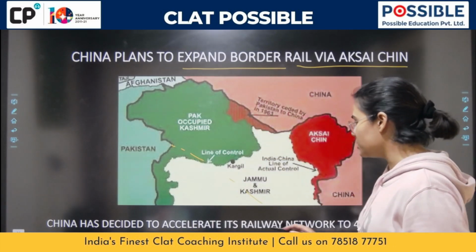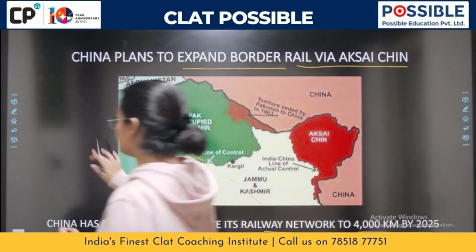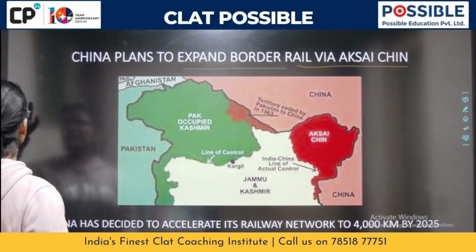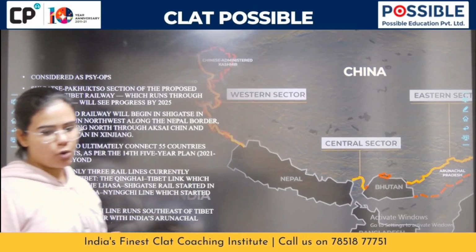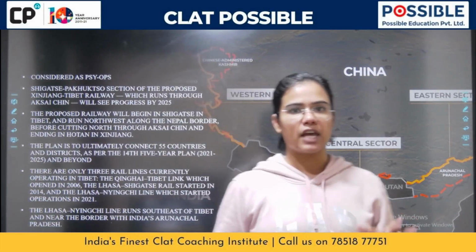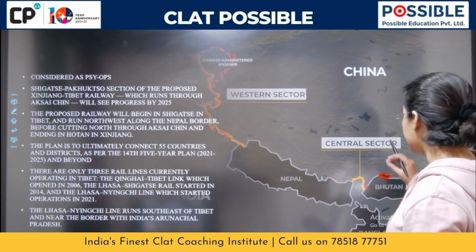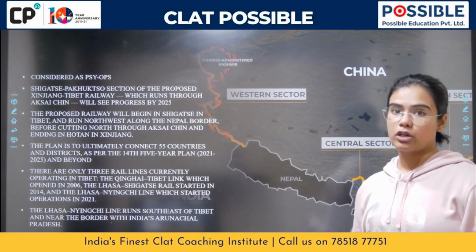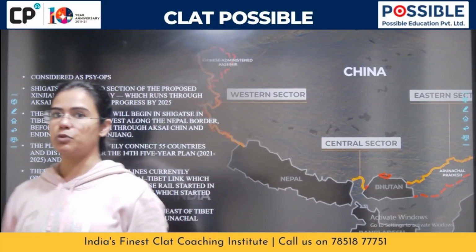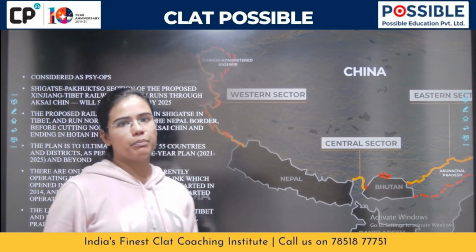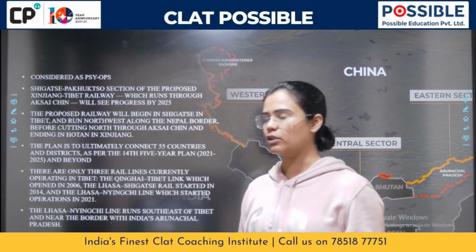So China has decided to accelerate its railway network to 4,000 kilometers by 2025. Let's understand this a little and learn certain provinces that become very important. All of you are aware that China and India are neighbors, and there are certain states with which we directly share our border with China. There are certain regions like Tawang where on and off there are a lot of disputes because the Chinese believe that is a part of their territory, whereas obviously it is not. It is very much a part of India.